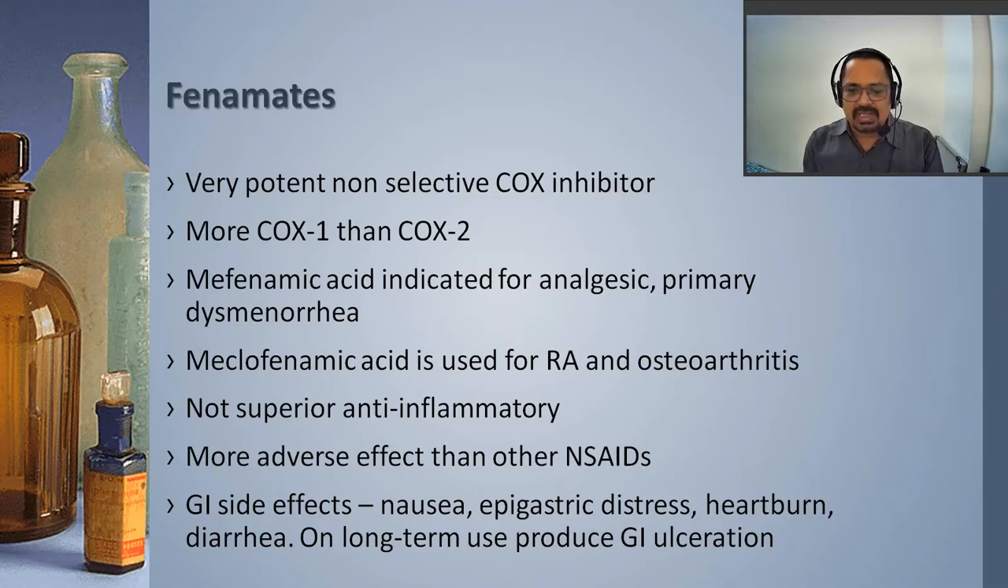It has no superiority as an anti-inflammatory agent, and not much anti-inflammatory property. It has more adverse effects than other non-steroidal anti-inflammatory drugs. Since COX-1 inhibition is more potent, it will have the maximum GI side effects. Definitely you will find more adverse effects: nausea, epigastric distress, and heartburn. These are the gastrointestinal side effects we get from the fenamates.